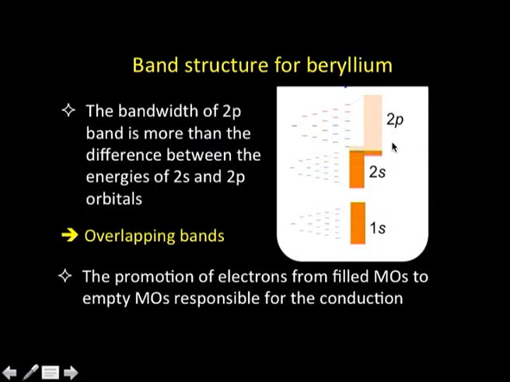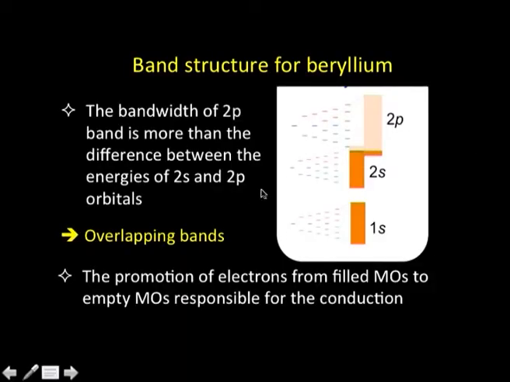So, that is how we explain the conduction in the case of beryllium, because beryllium otherwise is not expected to be conducting, as there are no free electrons, being 1s2 2s2. If I take a large number of beryllium atoms, all of them will have paired up electrons, there is no free electron, and we are not expecting any kind of conduction. But with this band approach, we can explain the conduction in the case of beryllium.